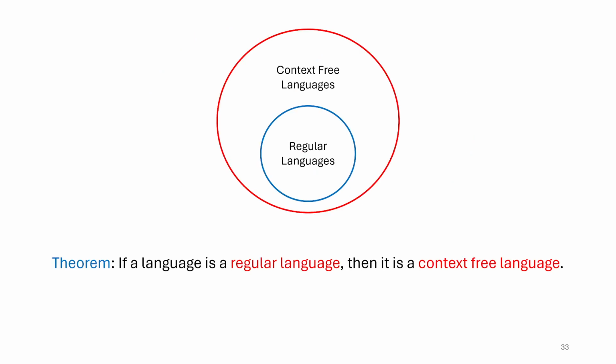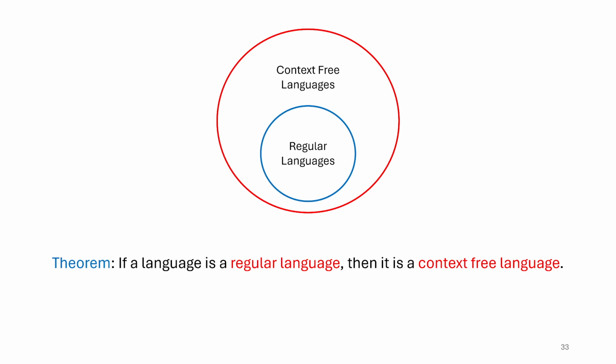However, we still aren't sure if one of these sets is contained within the other, as is depicted in this case, that the regular languages are a subset of the context-free languages, even though we have some maybe empirical evidence for that. In our last exercise video, we made some context-free grammars for some regular languages, and we found it wasn't necessarily tricky to make context-free grammars once we had a regular expression for them. Practicing that a bit maybe convinces us that there's an automatic way to do this, that given any regular expression we might be able to come up with a context-free grammar for it. And indeed, that's what I'm going to try and prove here.